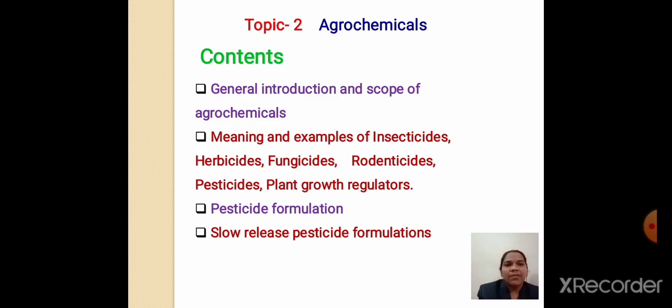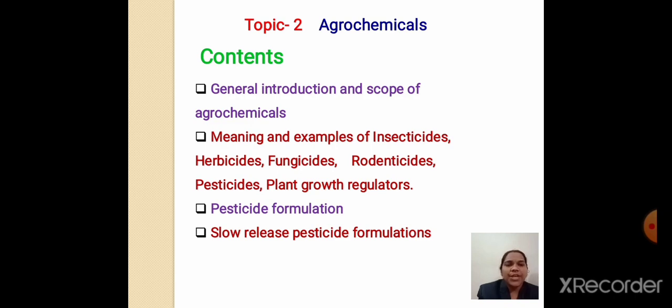Hence these herbs should be killed, and the chemicals used to kill herbs are called herbicides. Fungicides are chemicals used to destroy fungus. Rodenticides: rodents are mice. Then pesticides: a pest is any insect which destroys the plant, and these are chemicals used to kill the pest.